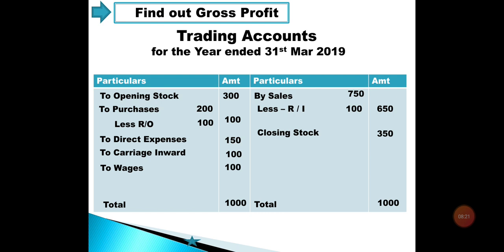It means we have gross profit, that is rupees 250. The figures I have taken here in thousands, so two zeros I have removed from these figures. We have to add those 2 zeros. So the total gross profit over here is rupees 250, meaning 25,000 rupees.